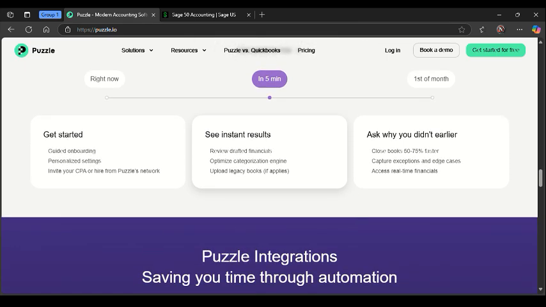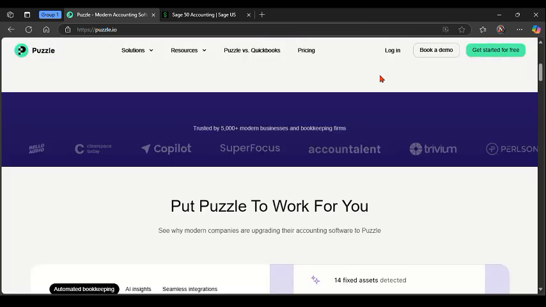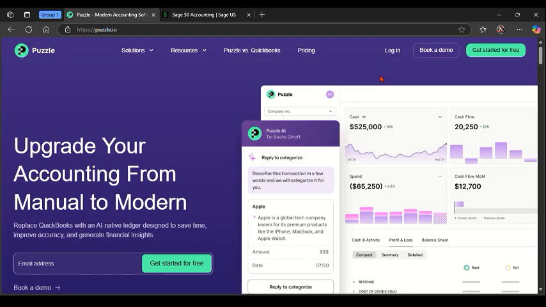Now, talking about the weaknesses, which are the drawbacks for this platform: it is expensive and not ideal for small traditional businesses. It is too expensive for them. It also has limited features for payroll, inventory, or tax compliance. It's still relatively new, with evolving support and ecosystem. So that's just the downside for this platform.